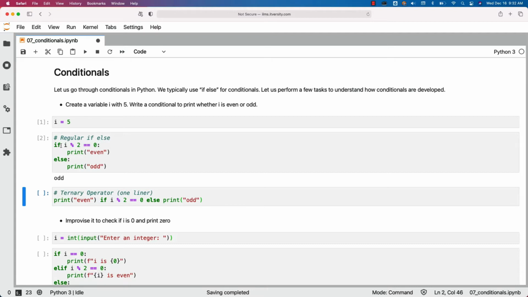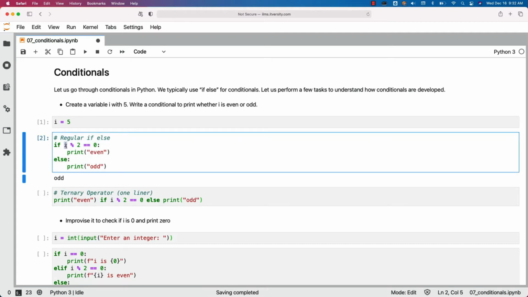When it comes to syntax, you have to start with the if like this. Then you can specify the condition either in brackets or without brackets. Both will work, but the best practice is to not use brackets. So this also will work. This is the best practice. Then you have to end the if specification with colon like this. Then you can actually provide whatever logic you want to execute when this condition is true.